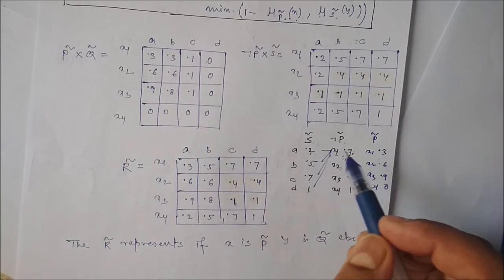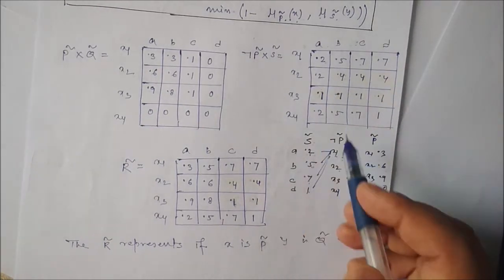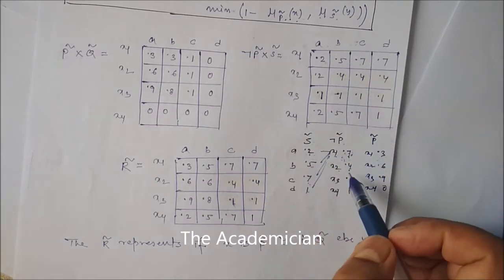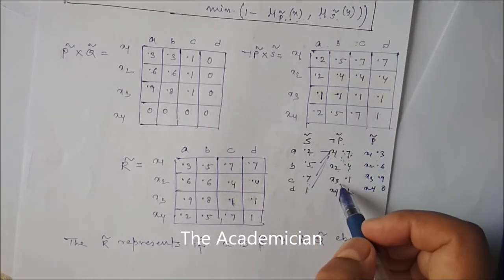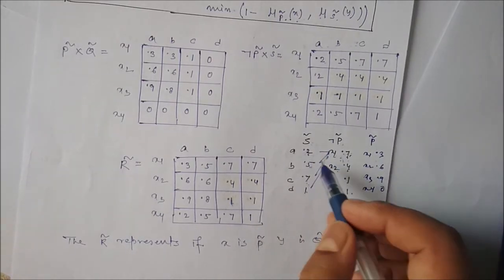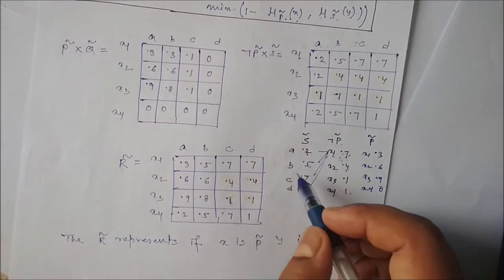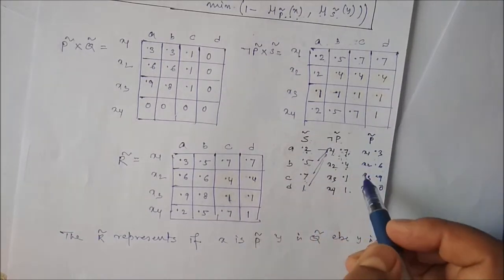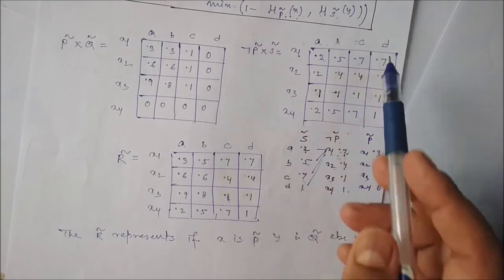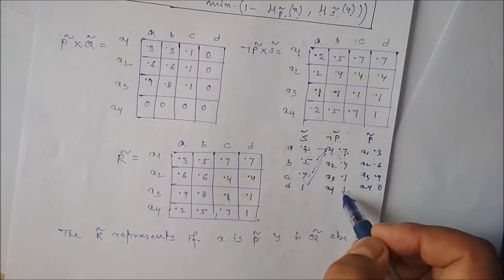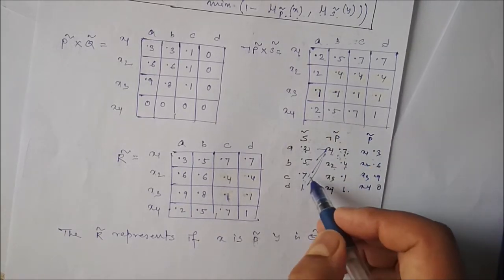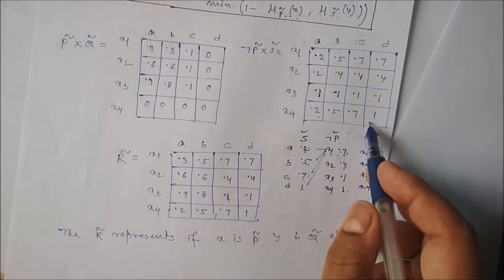Similarly x2 with A, B, C, D gives 0.2, 0.4, 0.4, 0.4. x3 with A, B, C, D gives 0.1, 0.1, 0.1, 0.1. And x4 with A, B, C, D gives 0.2, 0.5, 0.7, 1.